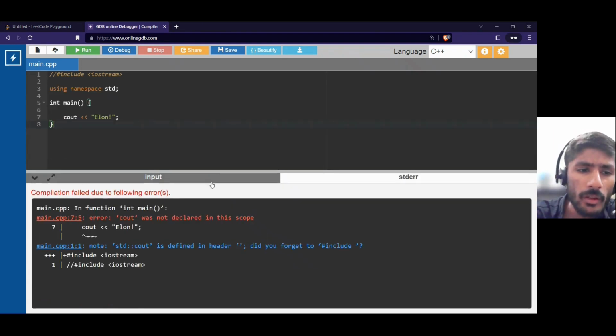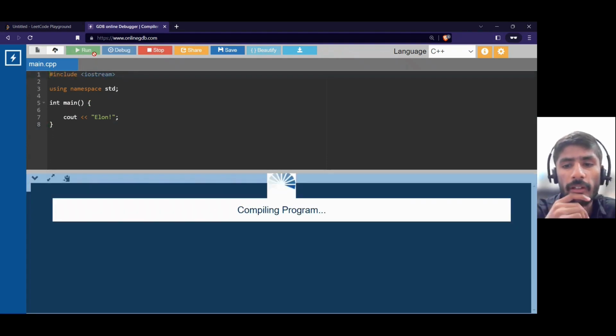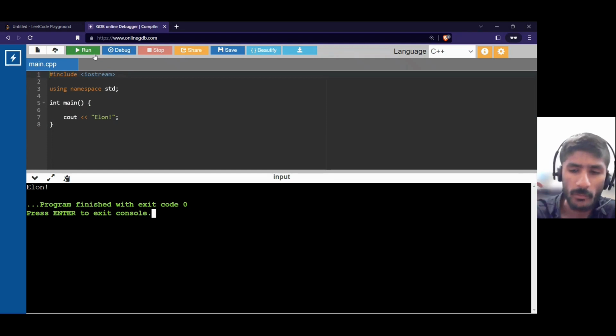Now it is telling me to put some header file here. So if I put the header file back, bingo, we got Elon. So you understand, this hashtag include is used to include the header files. Got my point? If you don't understand, repeat the video again.